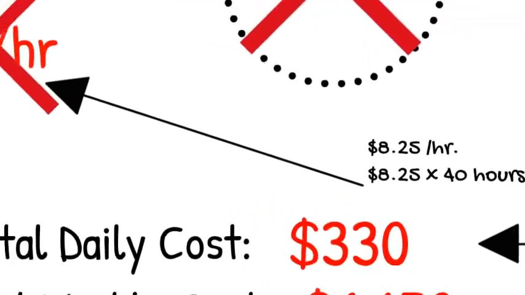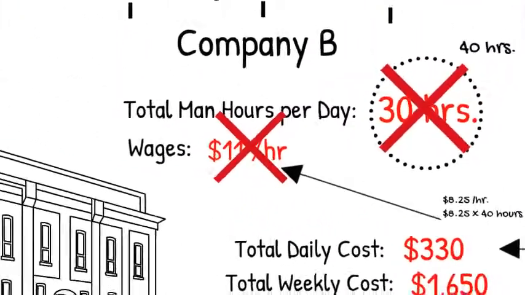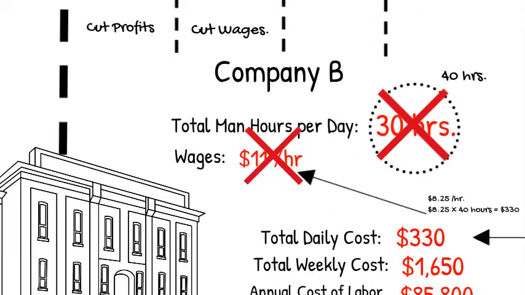So the problem with this is obvious. It's very difficult to hire people at $8.25 an hour. So the turnover rate becomes exponential. So managers are now less worried about the cleanliness of your facility and more worried about hiring people to get into your facility. So perhaps Company B recognizes this and decides to pay their employees $11 an hour.